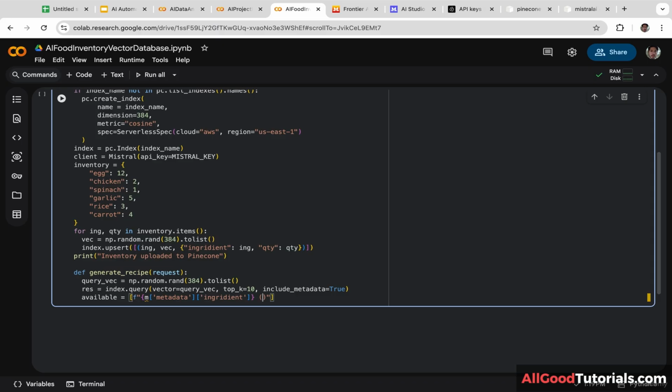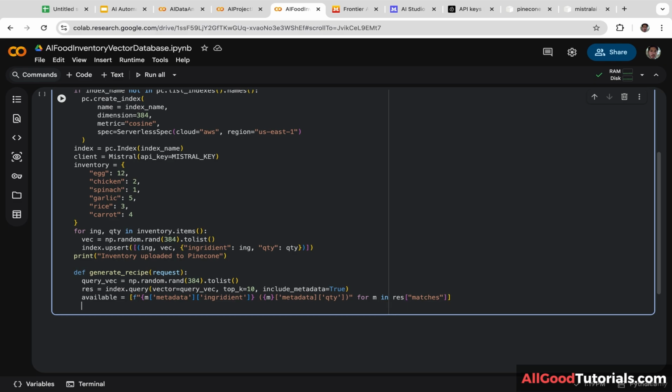And let's create a parenthesis. And let's put metadata again inside this bracket. And let's put quantity inside the second bracket. Next, we are going to create the for loop. For m in res, and let's put matches inside this bracket.